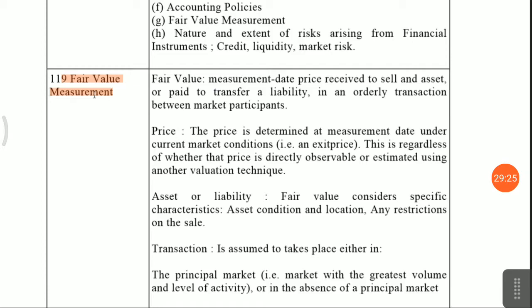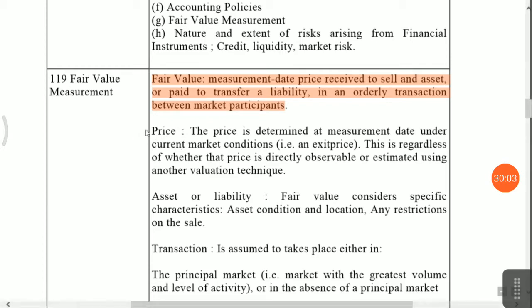So we'll start. Fair value means the price received to sell an asset or paid to transfer a liability in an orderly transaction between market participants at the measurement date. It means there should be a market for your financial assets and financial liabilities. You cannot say that my investment in a subsidiary will be valued at this price. No, there should be some quoted market price if it is listed. If it is not listed, then marketable sources are available, and the third one is the residual category.